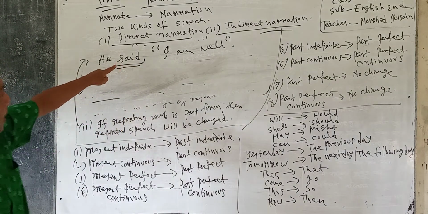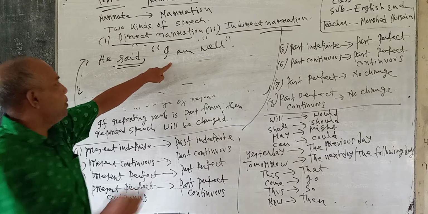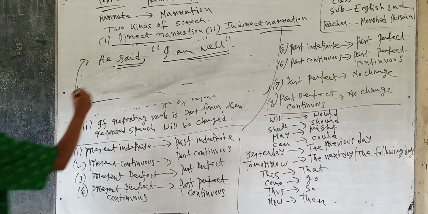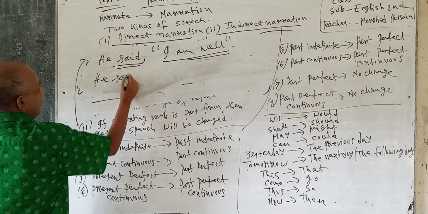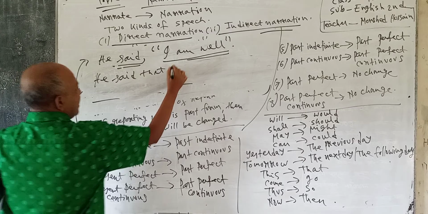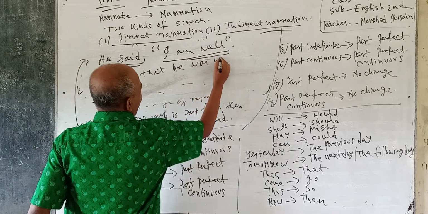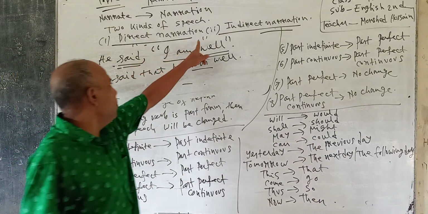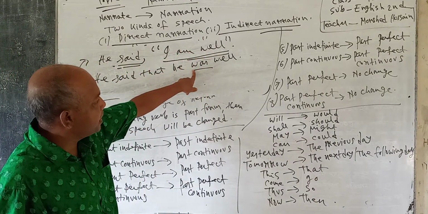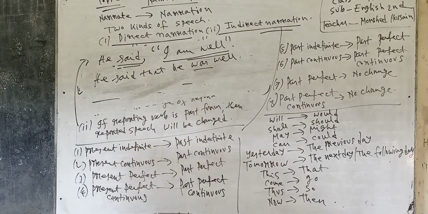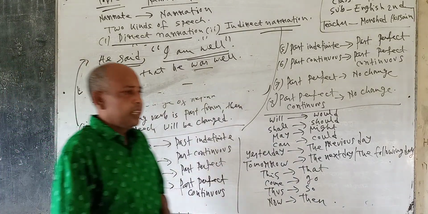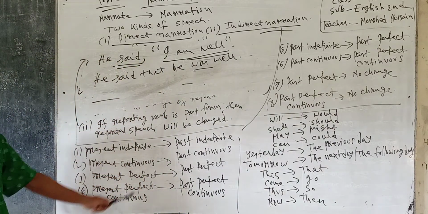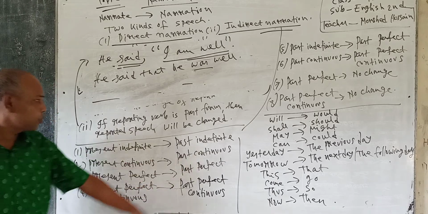So if the reporting verb is in the past form, there will be a change in the tense form of the reported speech. Now, he said that he was well. I am explaining the change of tense form later.